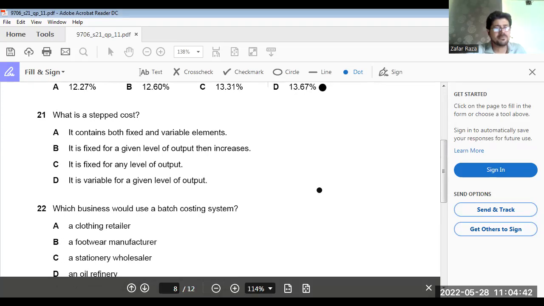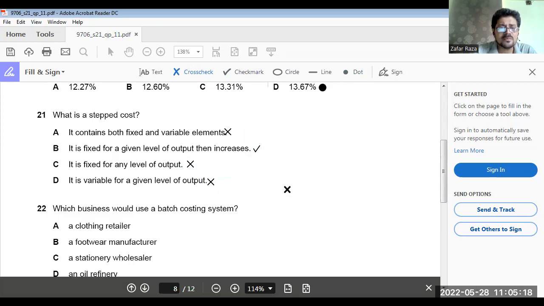Okay. Now, what is a step cost? Step cost is fixed for a given level of output, then increases. Yes, this is the answer. So it means B and C are now useless. Okay. 21 answer is B.